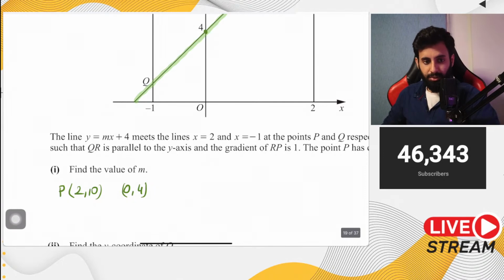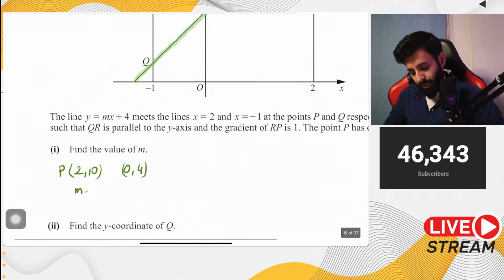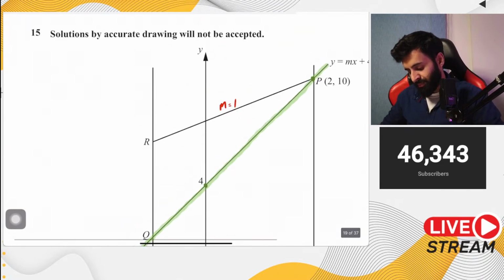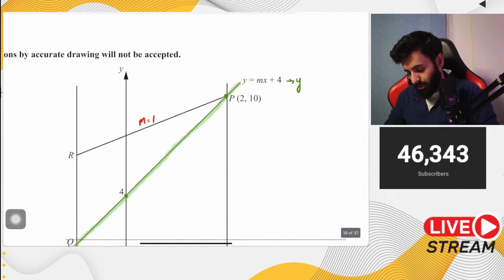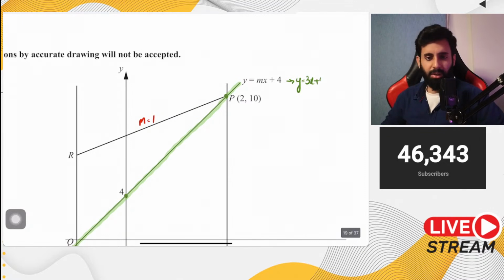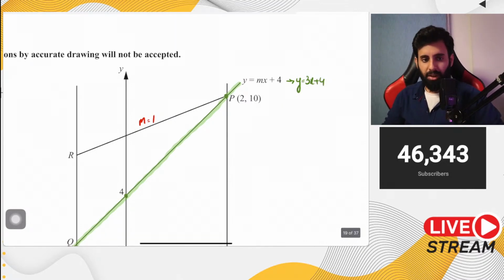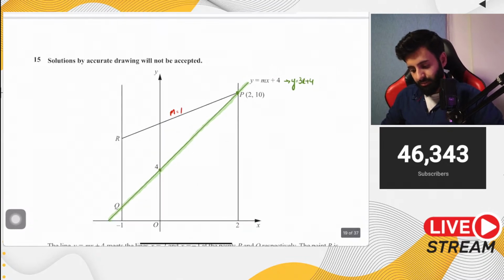With this information we can find the gradient. So 4 minus 10 over 0 minus 2. 4 minus 10 is minus 6. Minus 6 upon minus 2 is equal to 3. So the gradient of this line equals 3, which means this equation is actually y equals 3x plus 4. Will we need that later on? You never know, we might need it later on. So that's why I've written it over here. So there you go.